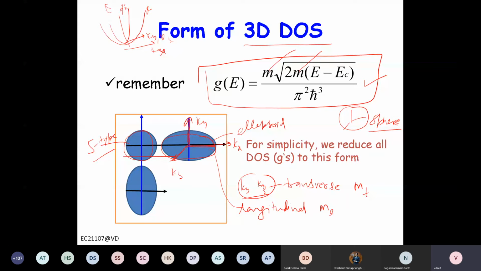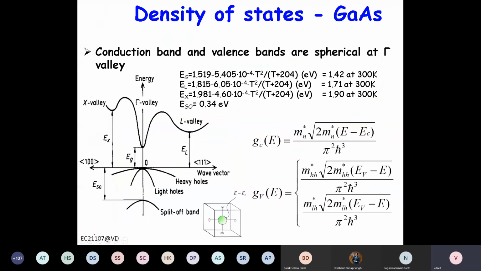If there is a conduction band and a valence band, they will have their individual parabolic E-K diagram, and then we have their individual effective masses and density of states, right? In the next slide, we see for example how the density of states is given for gallium arsenide.